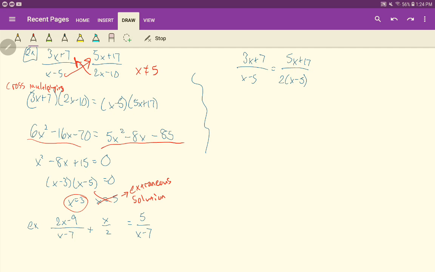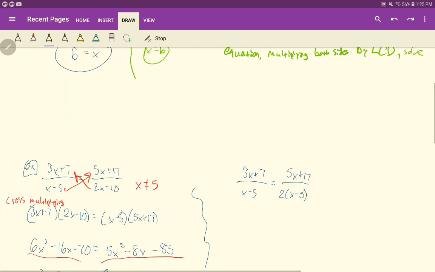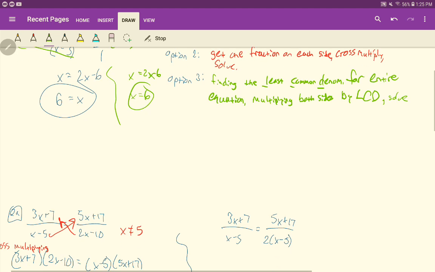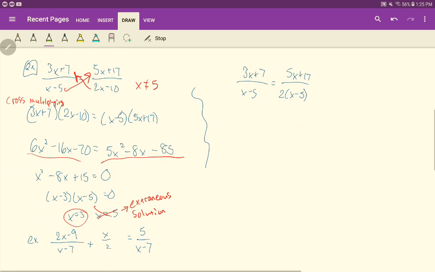Okay, but let's try this common denominator, the LCD strategy that we talked about earlier, right? This one up here in green, all right? Because that's going to be really the better strategy here, and you'll see why in a second. All right, so again, what would our common denominator be here?